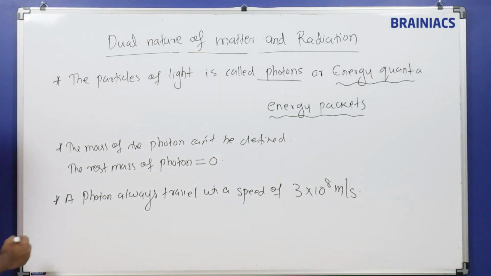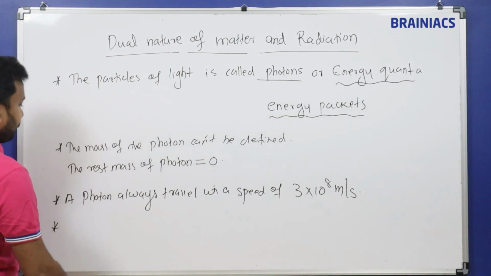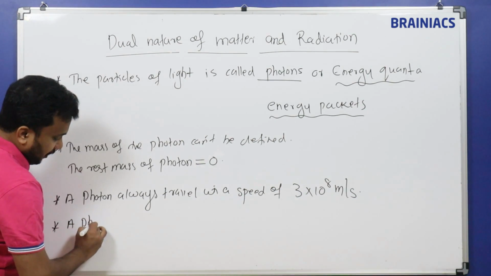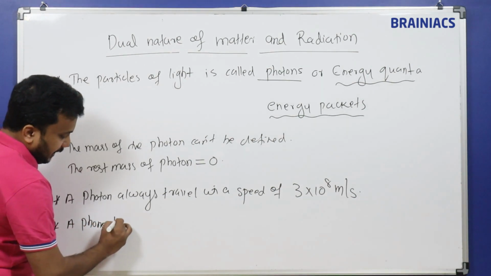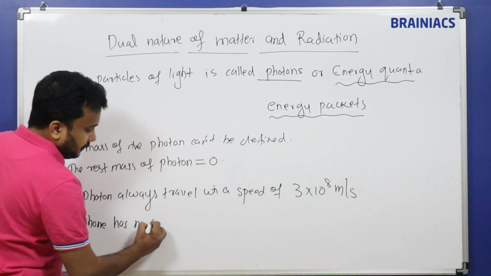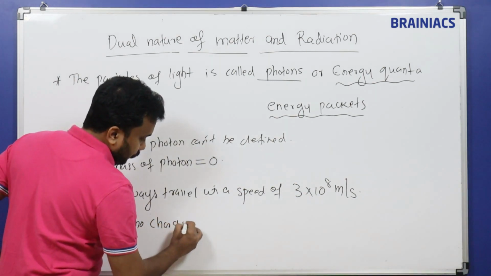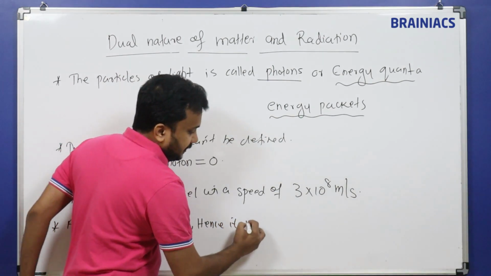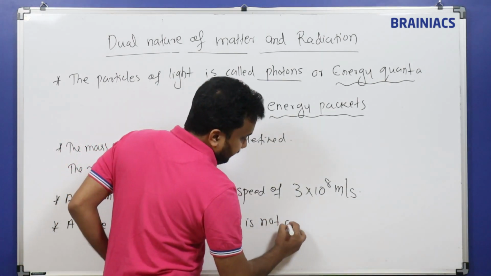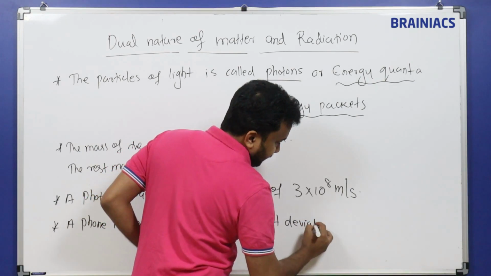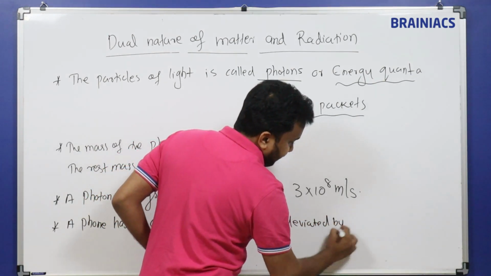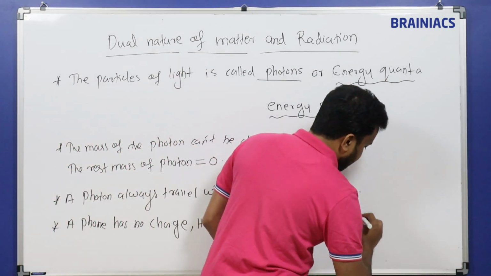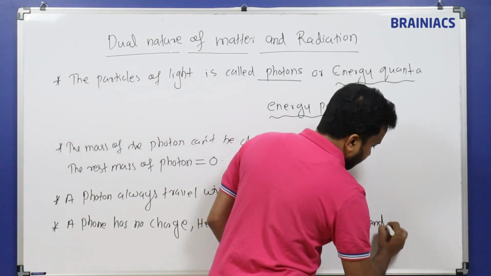So the speed of the photon is defined. A photon is chargeless. A photon has no charge, hence it is not deviated by the electric field and magnetic field.